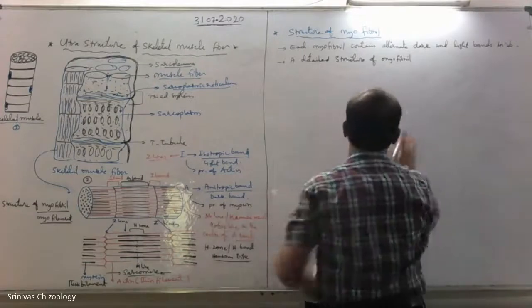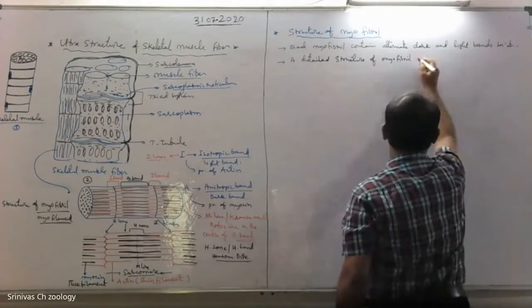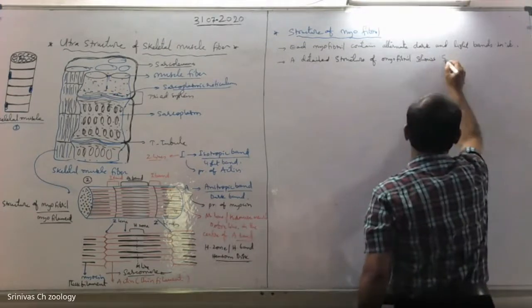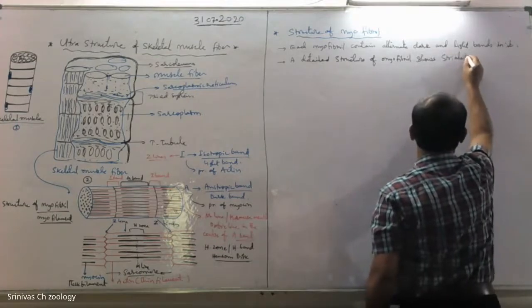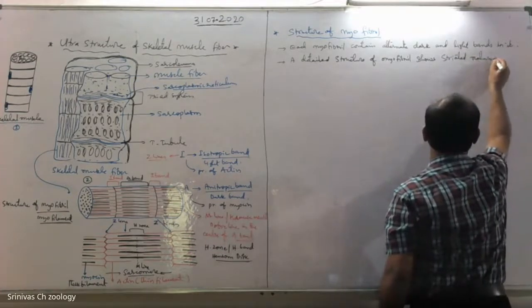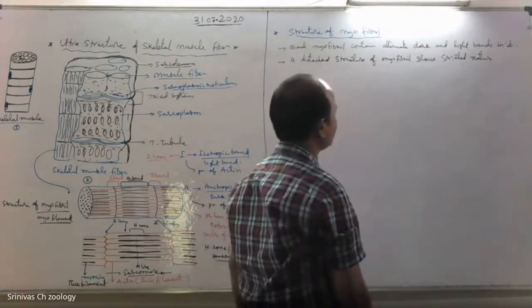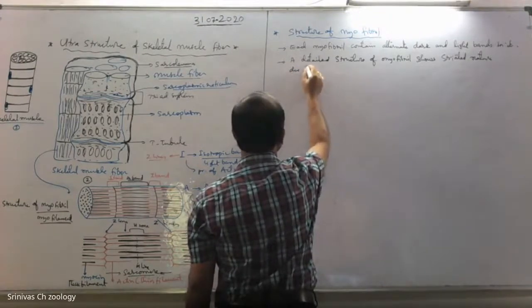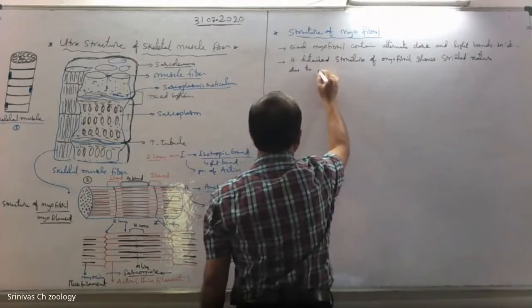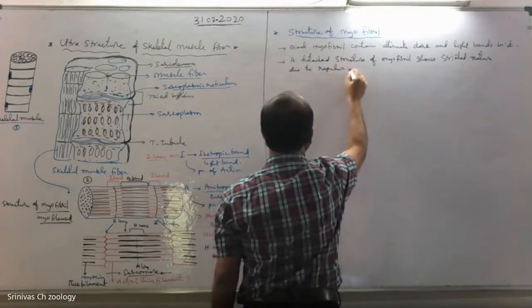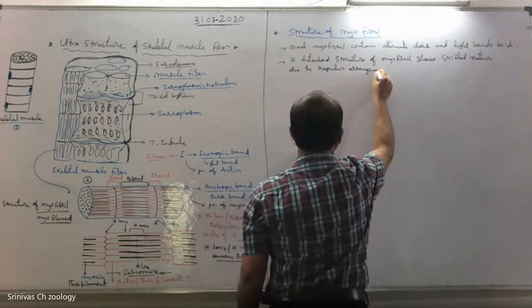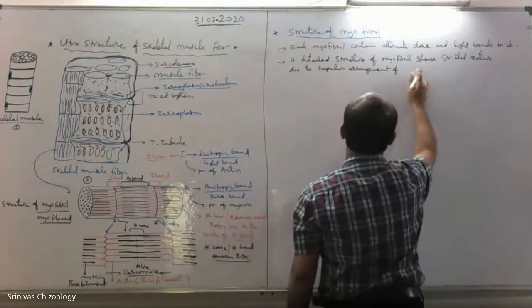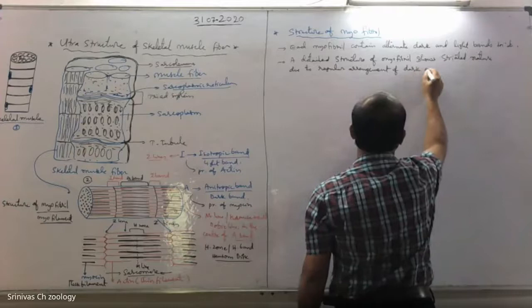A detailed structure of myofibril shows striated nature due to regular arrangement of dark and light bands.